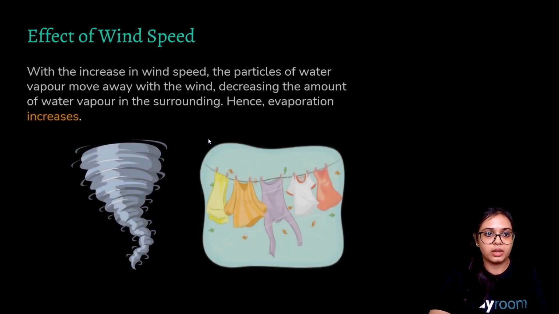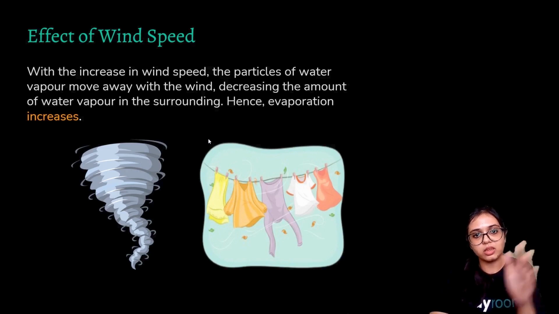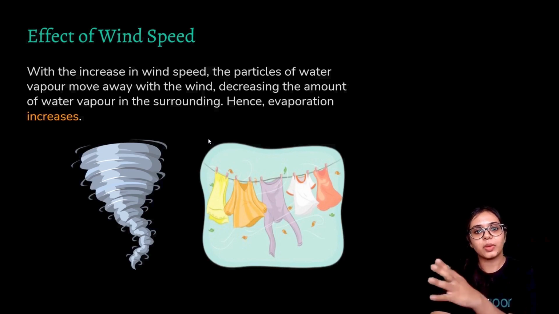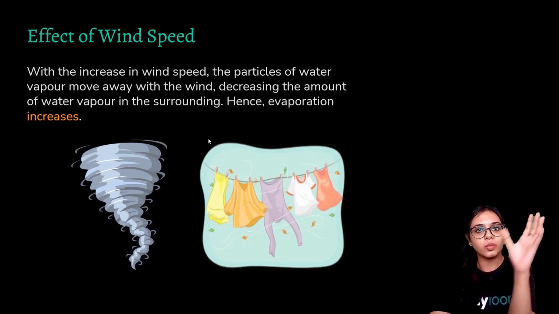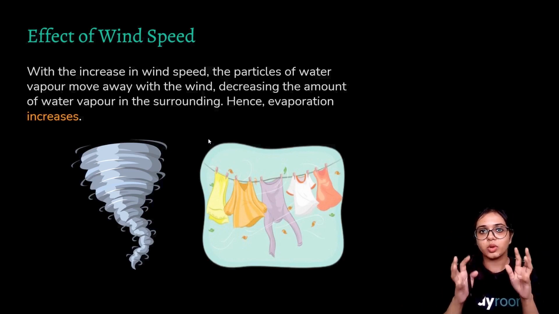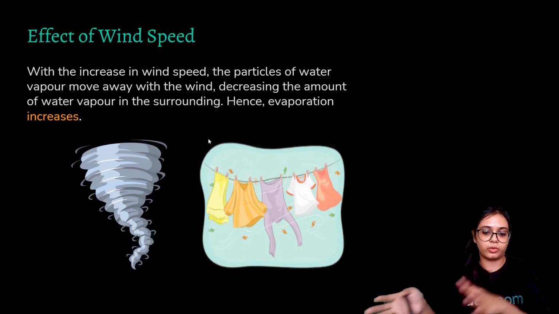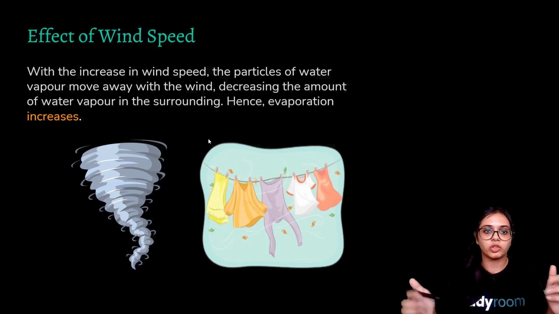Effect of wind speed. With the increase in wind speed, the particles of water vapor move away with the wind, decreasing the amount of water vapor in the surroundings, hence evaporation increases. Like I had told you, the wind is continuously moving, so the particles of air, even if they have water vapor, are flowing. The particles of air which have a low amount of water vapor get the chance to flow around, and the rate of evaporation increases.